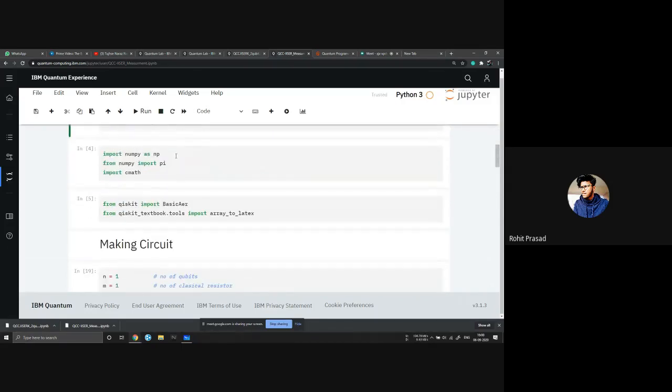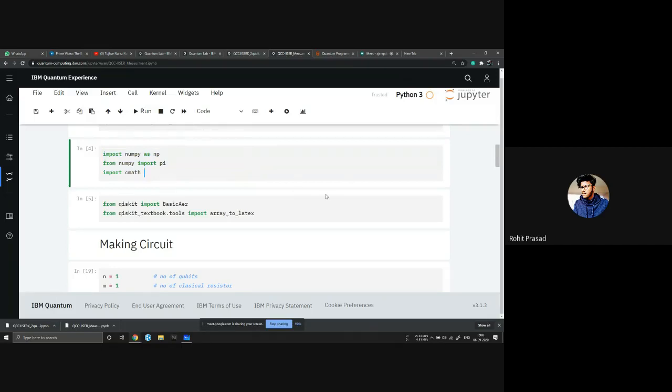Then I generally import NumPy as np, and from NumPy I import pi as well. I don't want to write np.pi everywhere, so I import pi individually from NumPy. I use cmath for the complex number thing in Python. So I always import these three things.